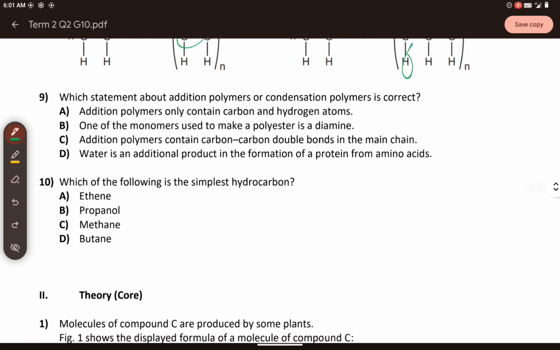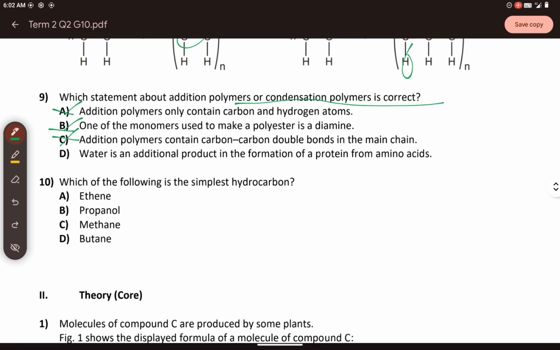For number 9, which statement about addition polymerization or condensation polymers is correct? Let us examine. Addition polymers only contain carbon and hydrogen atoms. That is wrong because sometimes you can have chlorine as well. You can have other functional groups. Now, letter B says one of the monomers used to make a polyester is a diamine. That is wrong. It should be a substituted hydrocarbon. And then letter C, addition polymers contain carbon-carbon double bonds in the main chain. That's correct, but it can also have triple bonds. So that's wrong.